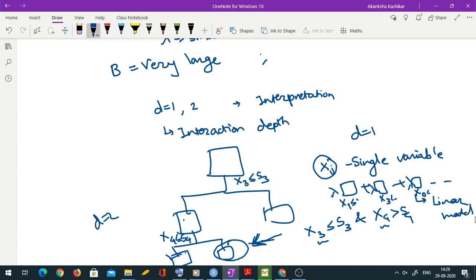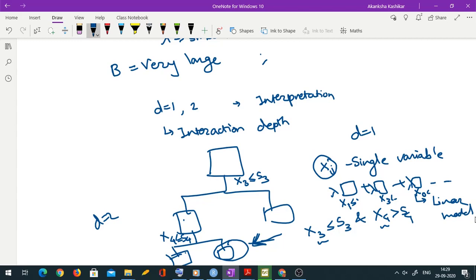And as I said, the shrinkage parameter is used because you want the algorithm to learn things slowly, because slow learning leads to better learning. In fact, on some data sets, this boosting works better than even random forest.